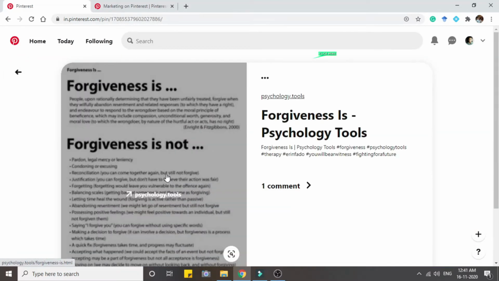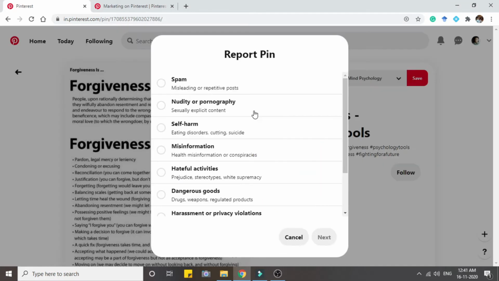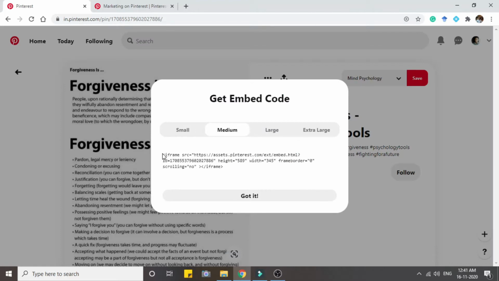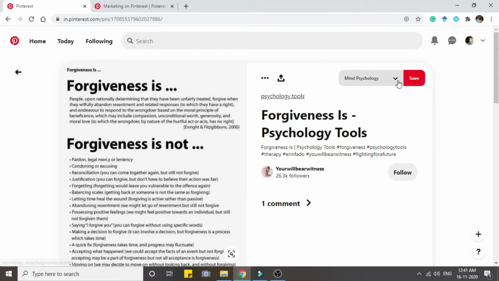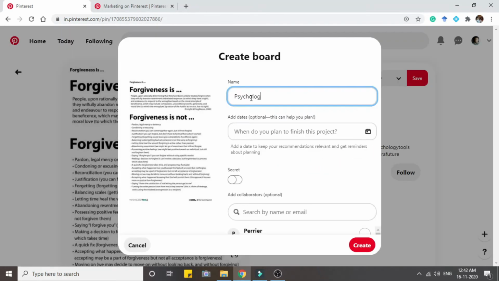By clicking these three dots, we can download the image, report the pin, or get the embed code here. We can save any pin in our previously created board, or we can create a new board for particular photos.